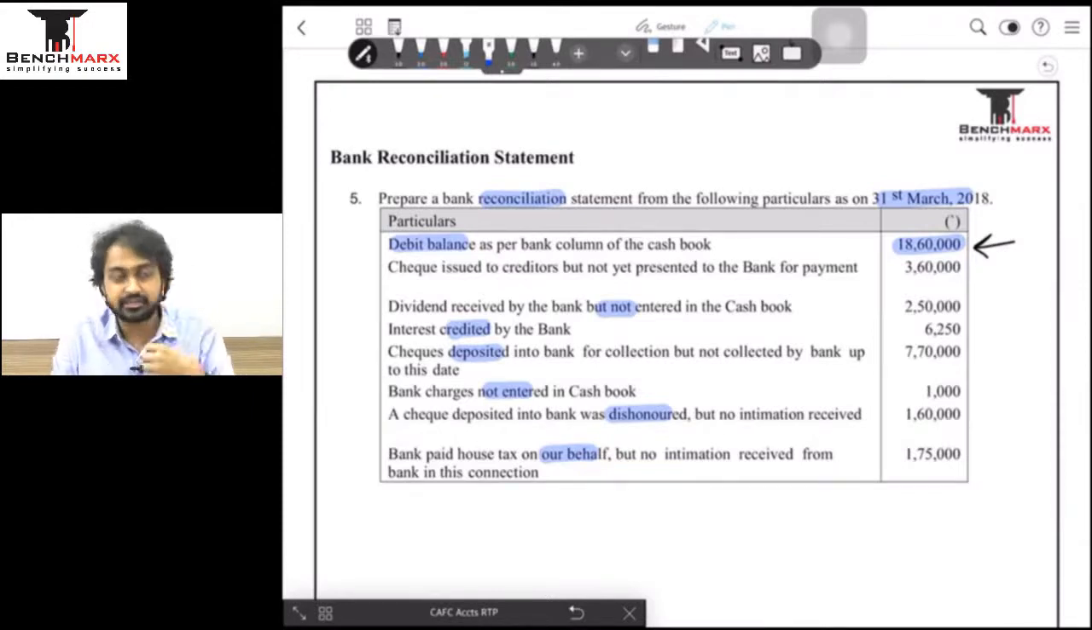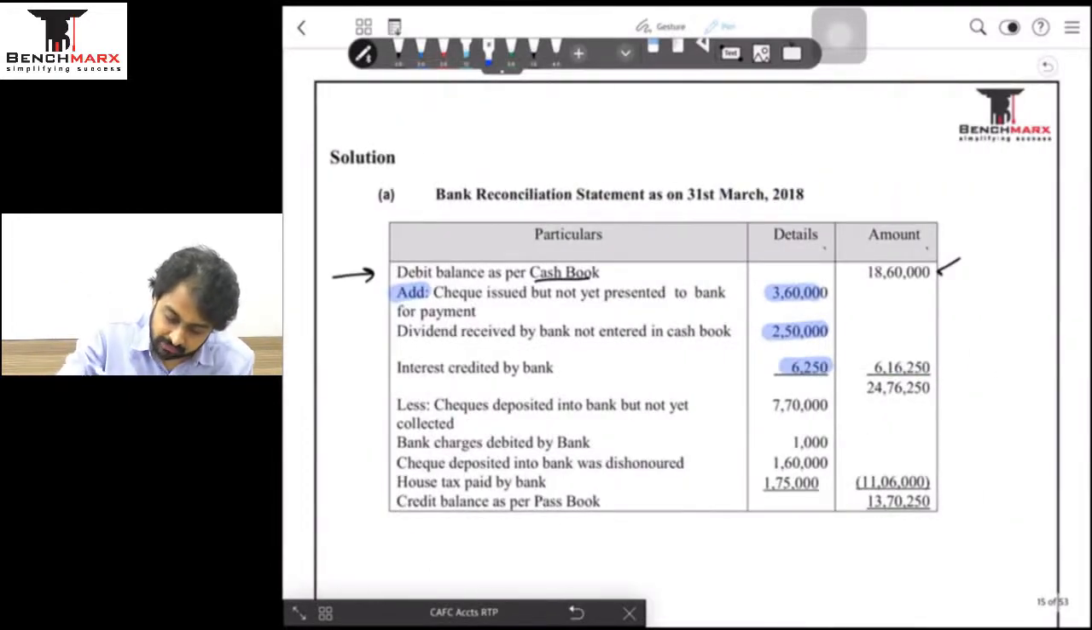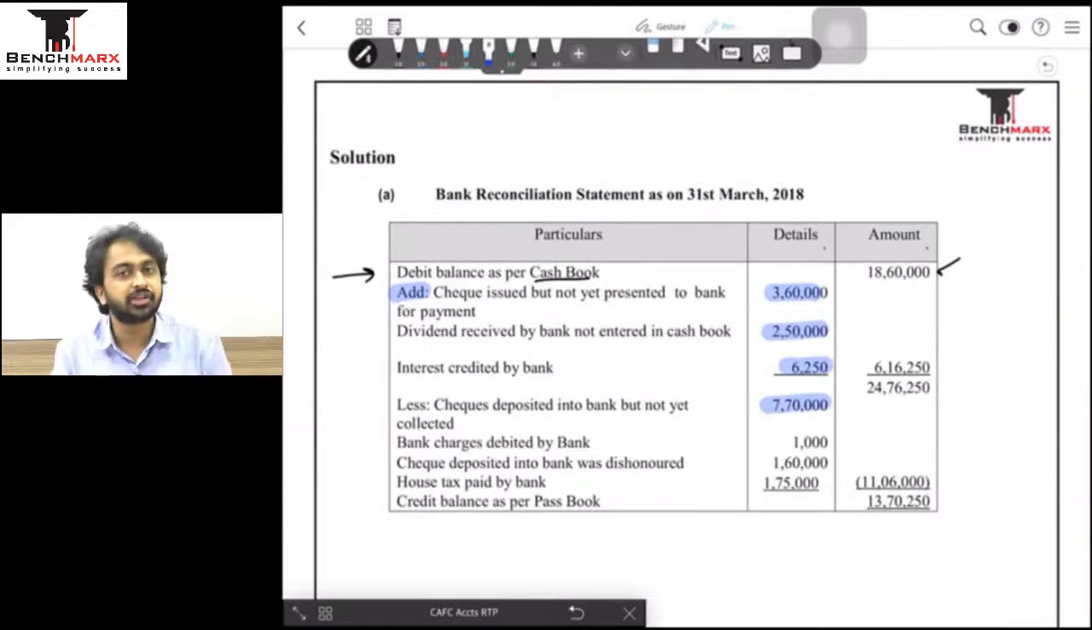So if I have received the check, my balance is more, bank's balance is less. And since I am starting from my balance, which due to this transaction is more, that means I am traveling from more to less. If I am traveling from more to less, I am supposed to subtract it. That is nothing but less an amount of 7,70,000 as a reconciliation item.